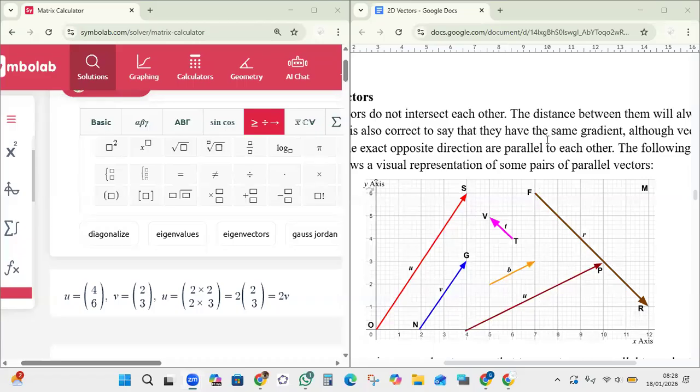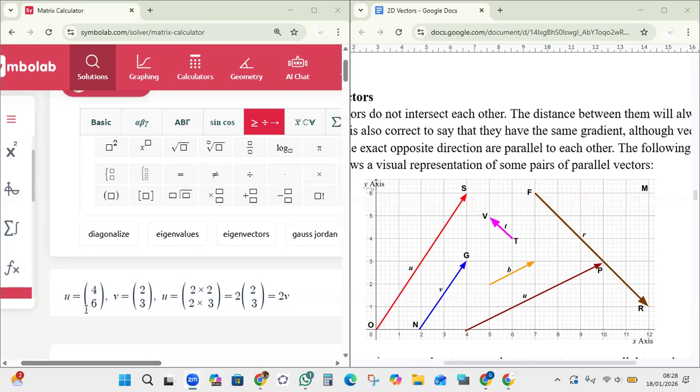Now I just noticed an error, because when you are representing a vector in its component form, the x translation goes on top and then the y below, x over y. So for u, it's supposed to be 4 on top, 1, 2, 3, 4, and 6 comes below, 1, 2, 3, 4, 5, 6. The 6 on top and the 4 below was for opposite over adjacent for calculating the direction.